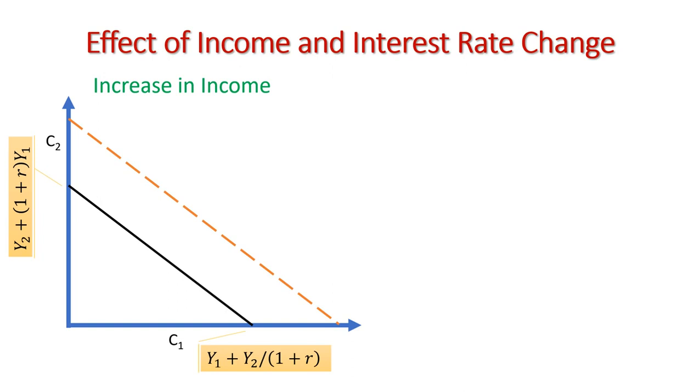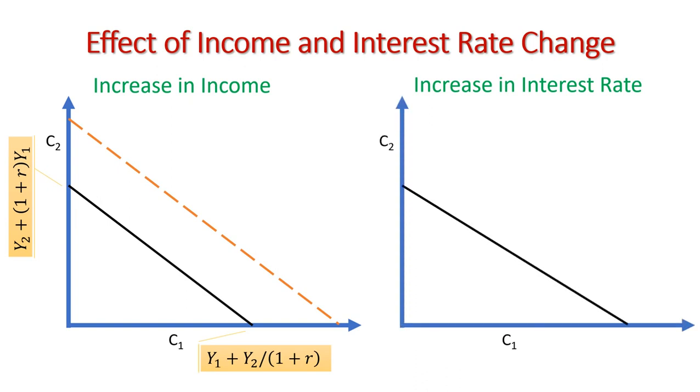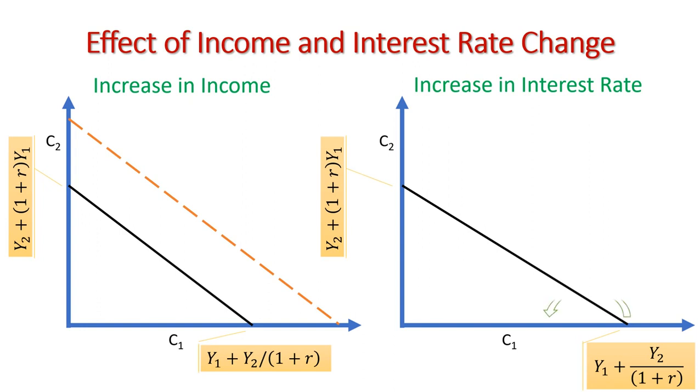Whereas if there is a change in interest rate, say it increases, then we can say that the consumption of C1 will decrease as now saving will be more attractive. Whereas this saving will lead to higher income in second period that will result in increasing second period's consumption. We can also get to these results simply by the formulas given at the intercept points.